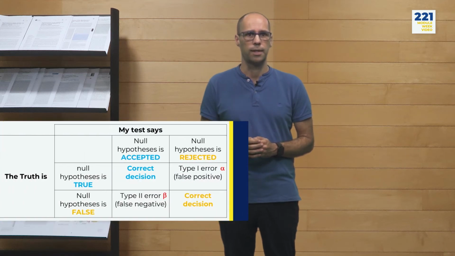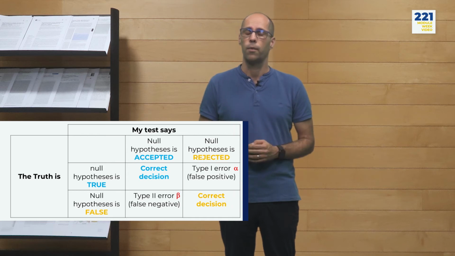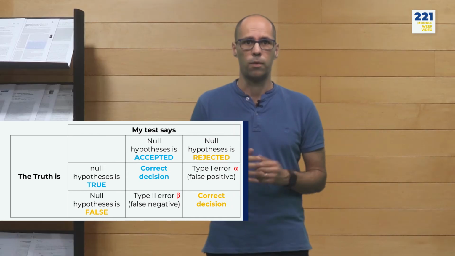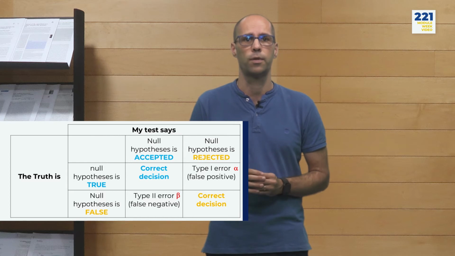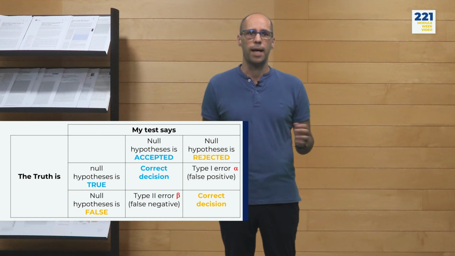We can summarize our possible choices and outcomes in a 2 by 2 table. The truth is that the data follows the null distribution and our test says that it follows the null distribution. That's right. Conversely, the truth does not follow the null distribution and we reject the null distribution. We are right again. Type 1 error occurs when the data follows the null distribution, but we rejected it based on our test. And type 2 error, the data does not follow the null distribution, but we accept the null distribution. How can we minimize both errors?